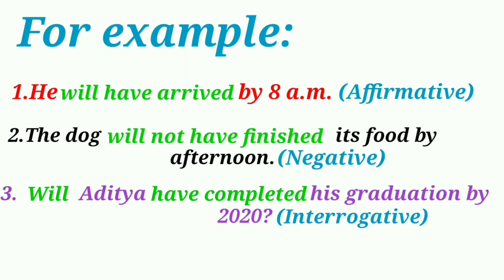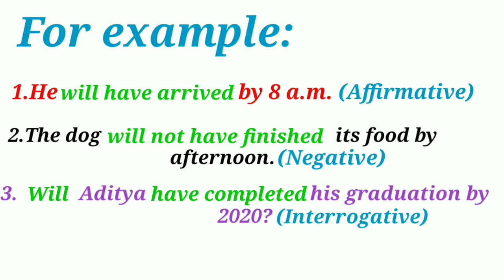Let's see the example. For affirmative sentences, we have used will, have, then past participle form of the verb. He will have arrived by 8 a.m. For negative sentences, we have used not after will. The dog will not have finished its food by afternoon.